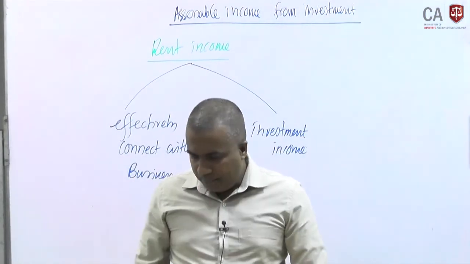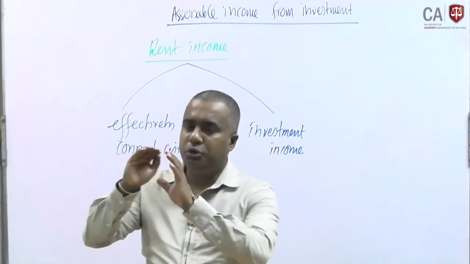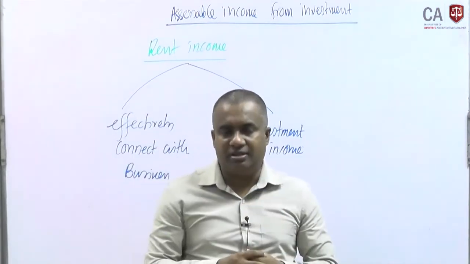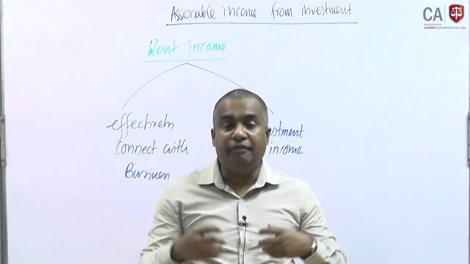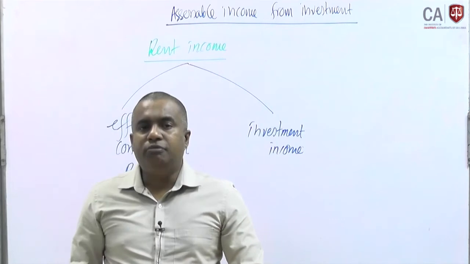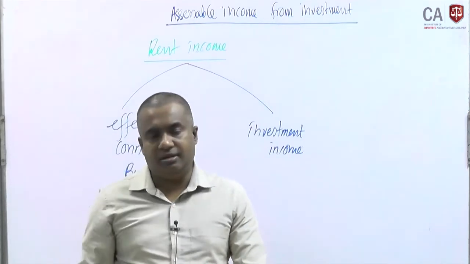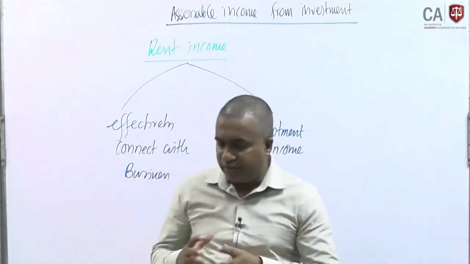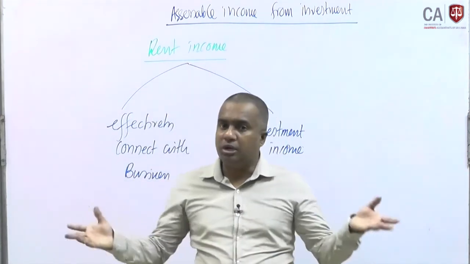This rent income we would simply take under investment income, but if it is effectively connected with the business, then we should take this rent income under business income. Likewise, if it is effectively connected with the business, we should consider it so.